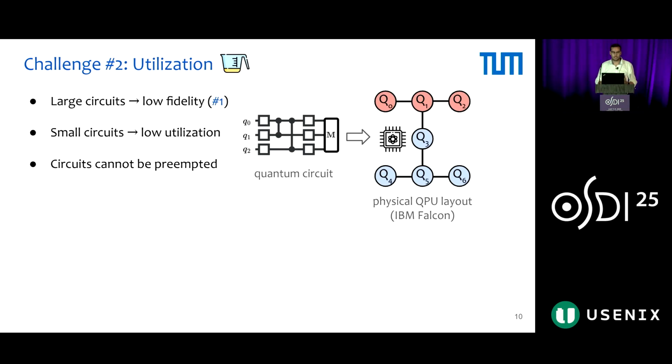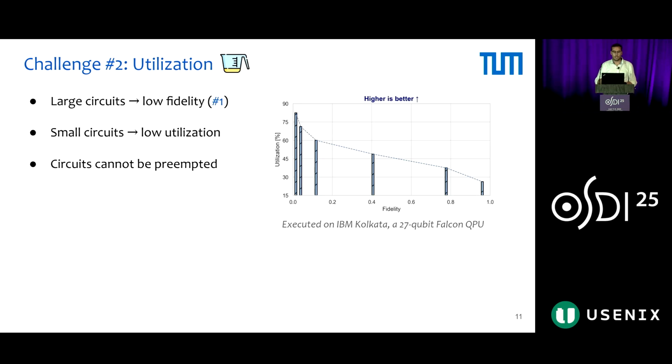The second challenge is utilization. On one hand, large circuits have low fidelity, as we just saw, but on the other hand, small circuits have low utilization. In this case, we allocate 3 out of the 7 physical qubits of this QPU, so we have only 42% utilization. As a side note, circuits cannot be preempted during execution like we do in classical computing. Again, to show this experimentally, we plot utilization, where of course higher is better. On the x-axis, we increase fidelity, and ideally, we want a fidelity of 1. If we do this, unfortunately, we have less than 30% utilization on this specific QPU.